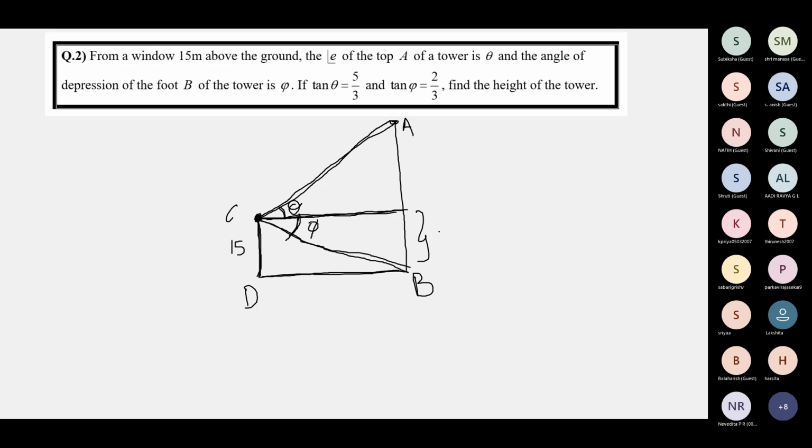This is also 15. This is one line of sight from the eye of the observer to the top of the tower. This is another line of sight from the eye of the observer to the foot of the tower. Of course, the foot is on the ground and he is at a higher level, so that will be the angle of depression. From the same point, one is elevation, the other is depression, because the top of the tower is above him, while the foot of the tower is on the ground, at a lower level. So the angle of depression is phi.